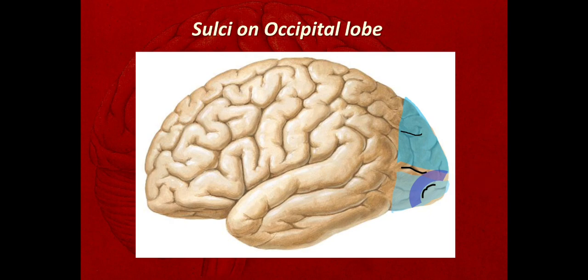This is the transverse occipital sulcus. It is the first sulcus seen here just below the superomedial border. Just after the superomedial border, the first sulcus seen here is the transverse occipital sulcus. It is just behind the end of the parieto-occipital sulcus. Here, this is the parieto-occipital sulcus.